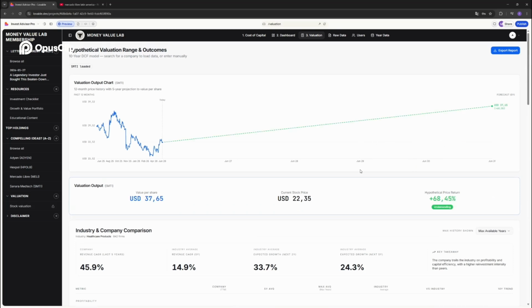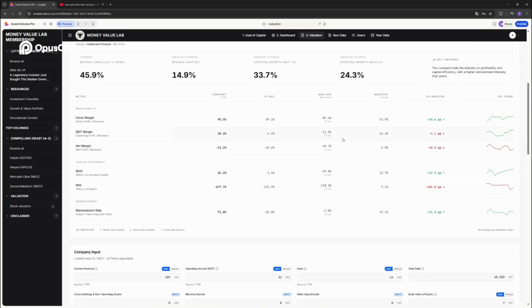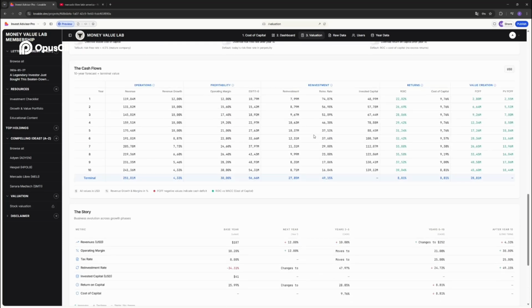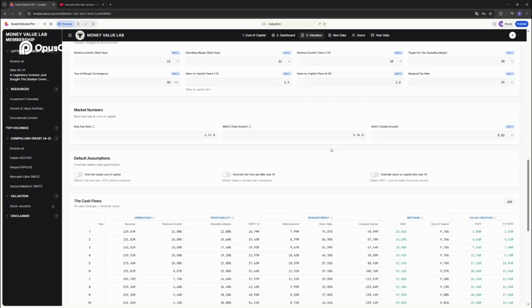And here you could see that the value per share I get for Sonara is $37. Current stock price of Sonara is 22. That's a 68% upside. And what you could do then is just press export report. So you're going to get the DCF table with all of your assumptions in a PDF and in an Excel file. That's how simple it is.